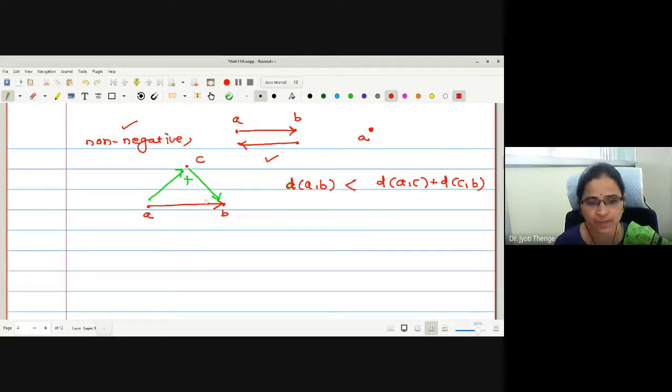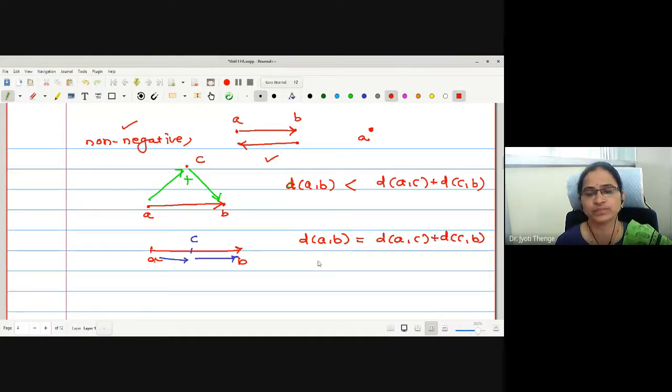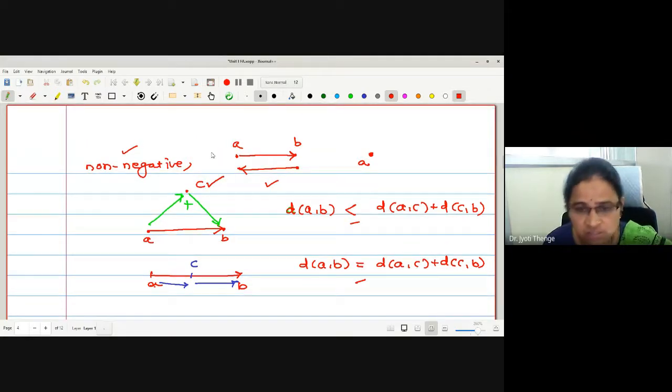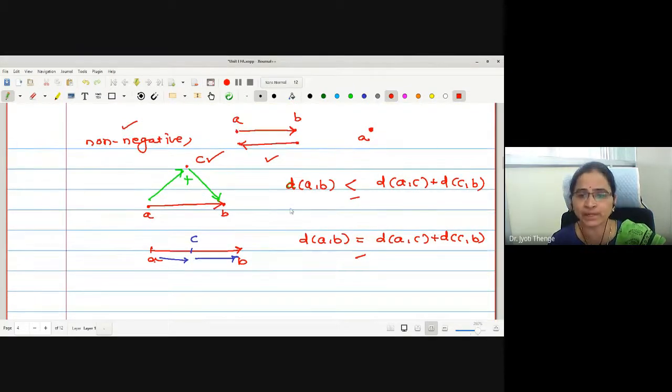Okay. Now the same sketch I will repeat again. I wanted to reach from A to B again, but the point C was taken on the line joining A to B itself. Then I count the distance from A to C and C to B. Now in this case, I may say the distances are equal: D of AB is exactly equal to D of AC plus D of CB, right? Therefore, whether it is less or equal totally depends on the position of C. Therefore, while defining a metric, all four properties are taken care of.